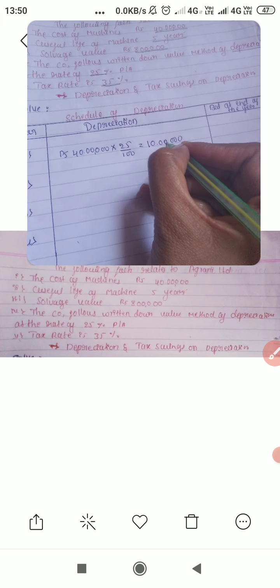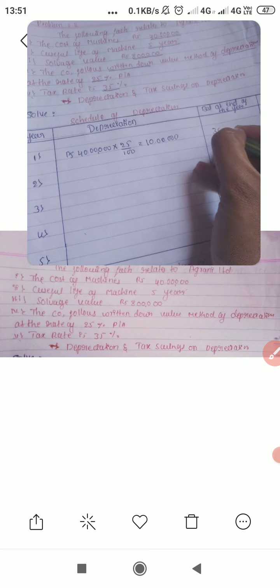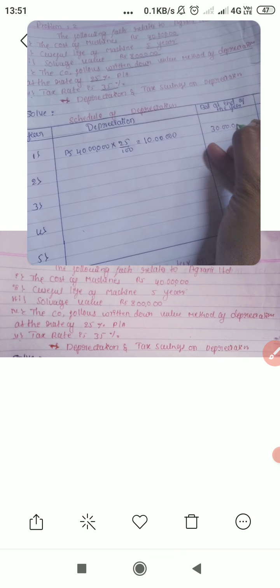What method of depreciation is it? Written down value method. So we have to deduct the first year depreciation from the original cost of the machine: 40 lakh minus 10 lakh is 30 lakh. We consider 30 lakh as the cost of the asset for the next year.